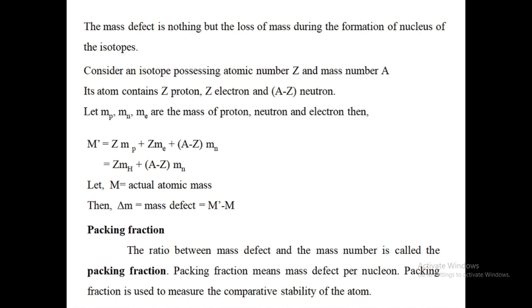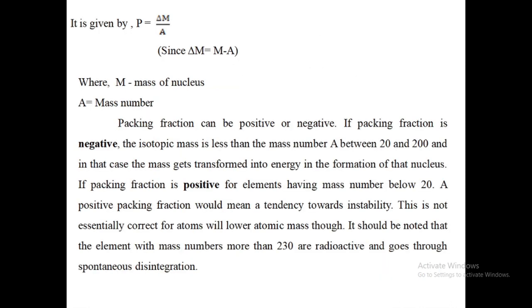Then packing fraction. The ratio between mass defect and mass number is called packing fraction. Packing fraction means mass defect per nucleon. Packing fraction is used to measure the comparative stability of atom. It is given by P is equal to delta M upon A, where capital M is mass of nucleus, capital A is mass number. Packing fraction can be positive or it may be negative.